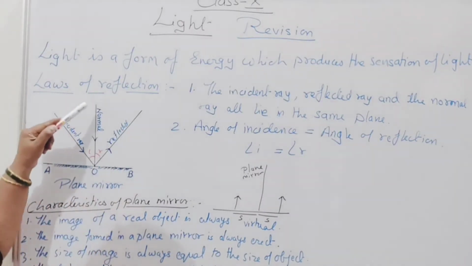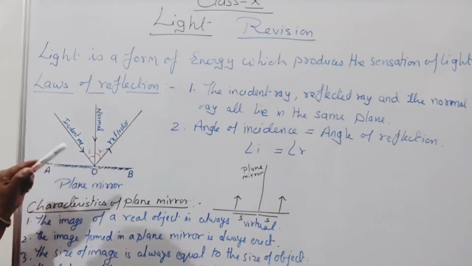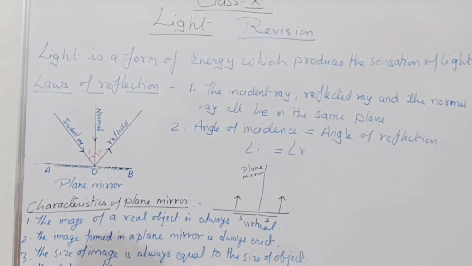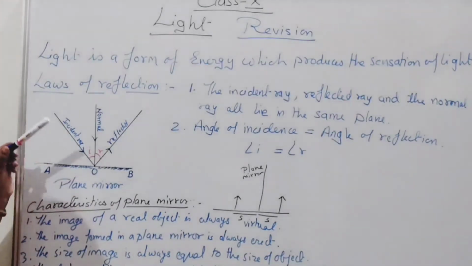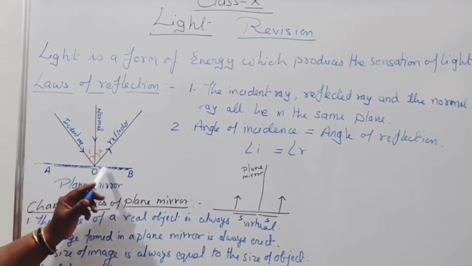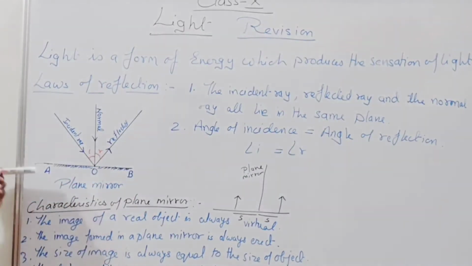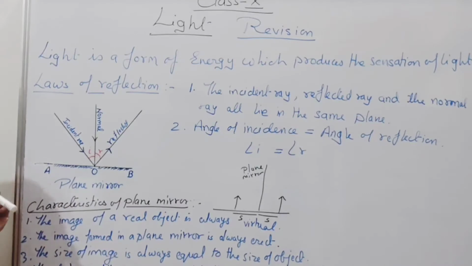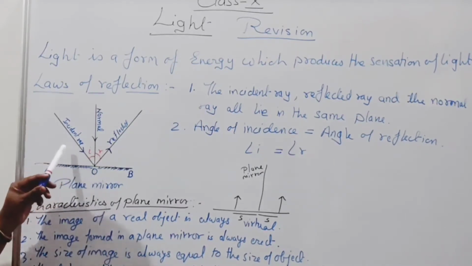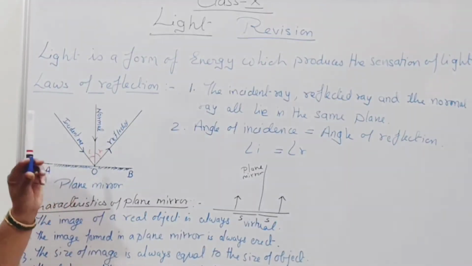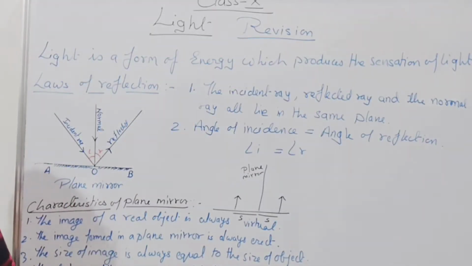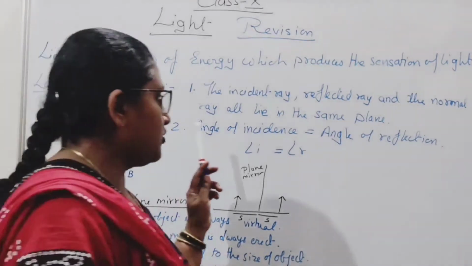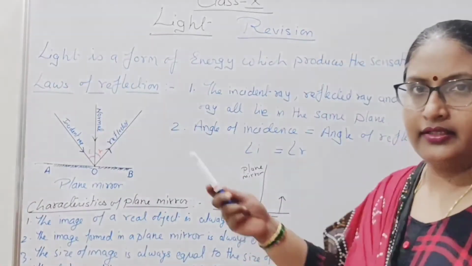The incident ray, the normal ray, and the reflected ray all lie in the same plane. That is the first law. The second law is that the angle of incidence is always equal to the angle of reflection. Those are the laws of reflection.